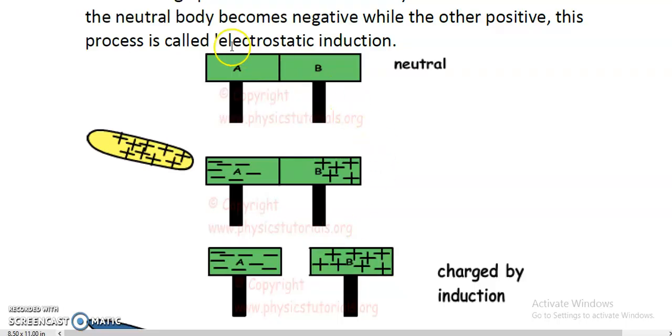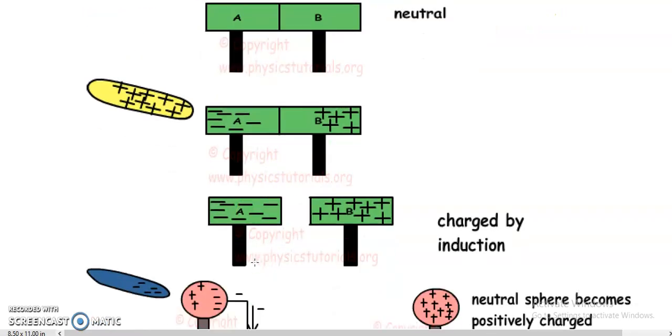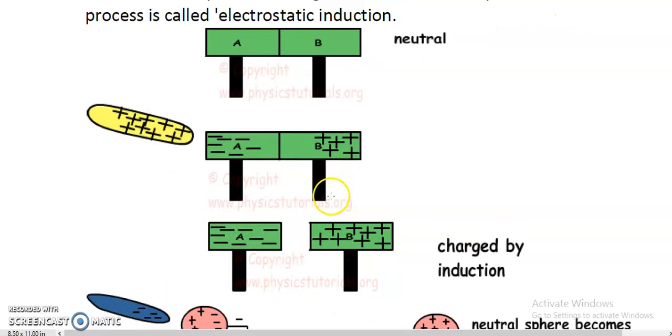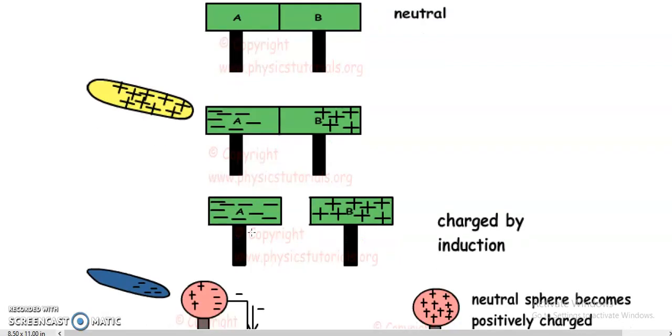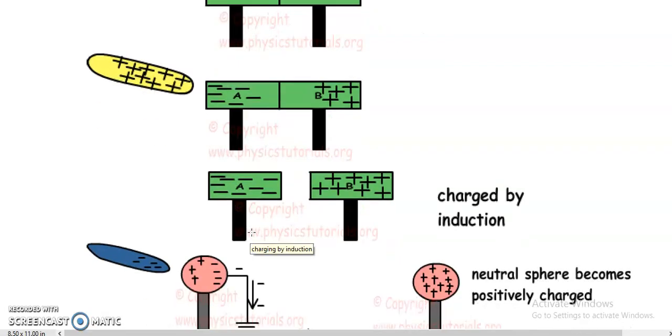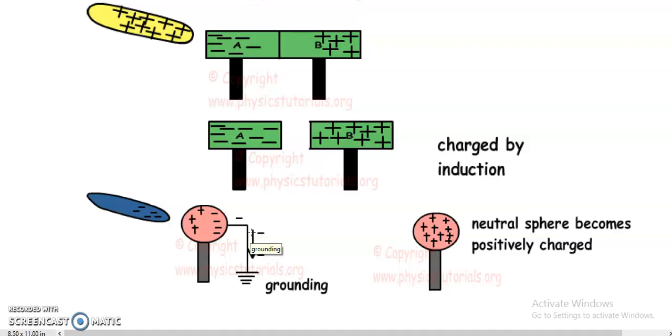Now these metallic bars, which were uncharged, we are able to charge positively or negatively like this, by bringing a positively charged rod in the vicinity of these two bars only. The bar B has become positively charged and bar A has become negatively charged. Hopefully it's clear.